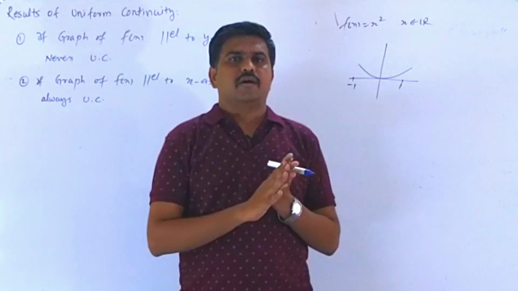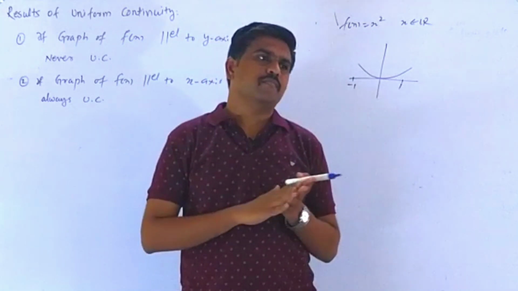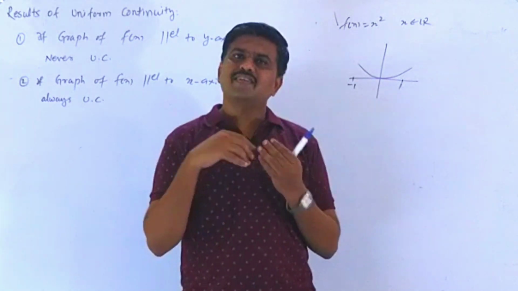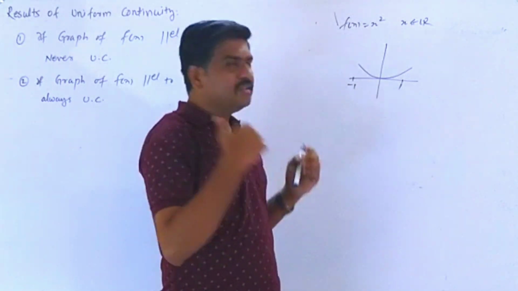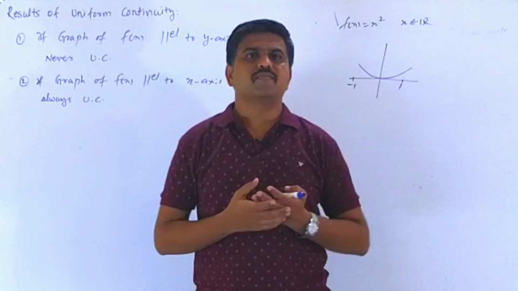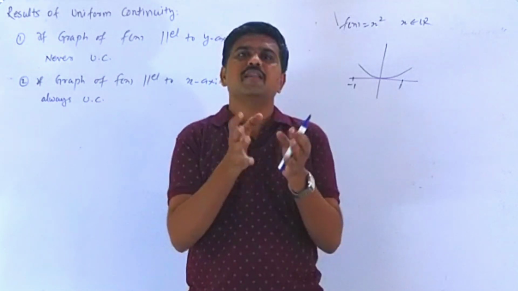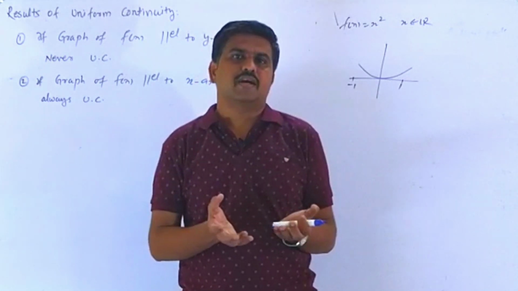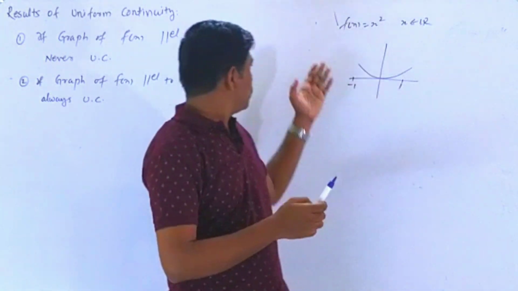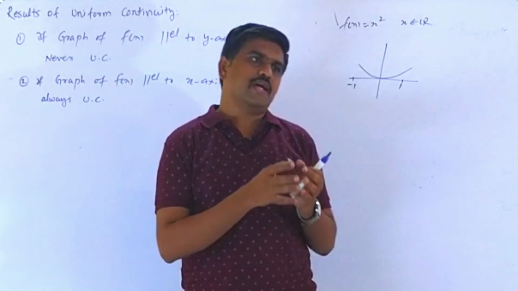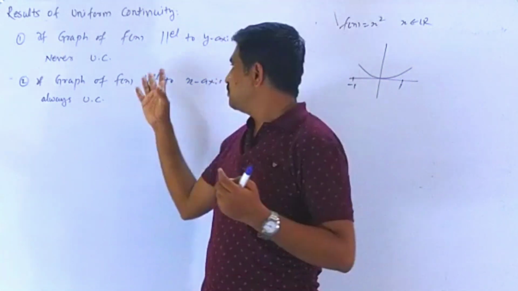From that there are so many questions I found in the CSIR NET exam. You can easily solve that question by applying any one of the results, because these results are on the graph of a function. And we sometimes fail to draw the graph of a function. This is actually itself a big or vast topic, the graph of a function. So we fail sometimes. If we have a simple question, then we can easily check, but there are some complicated functions and we cannot find the graph of that function, then we cannot use that type of result.